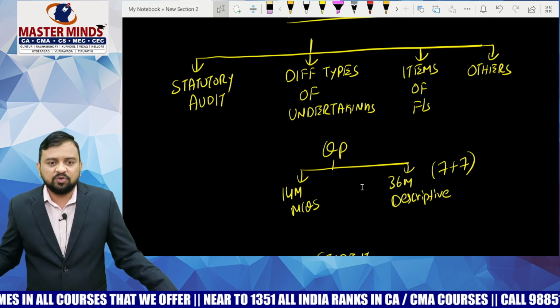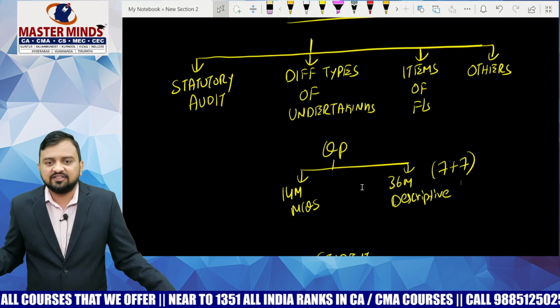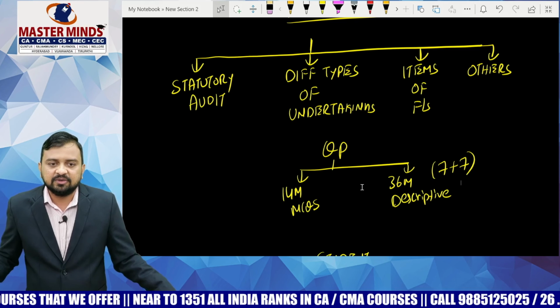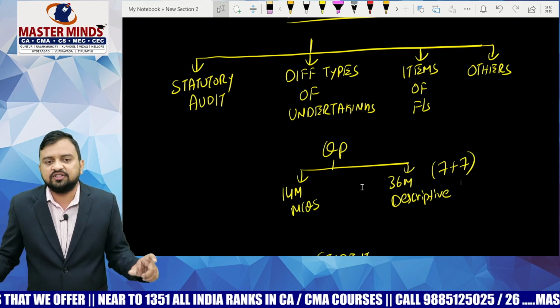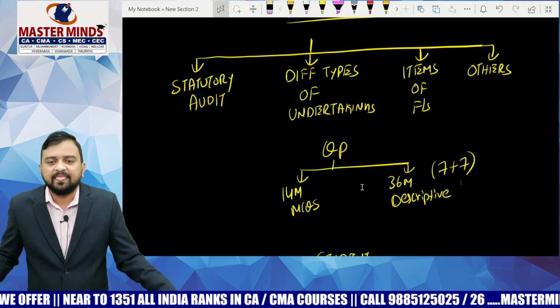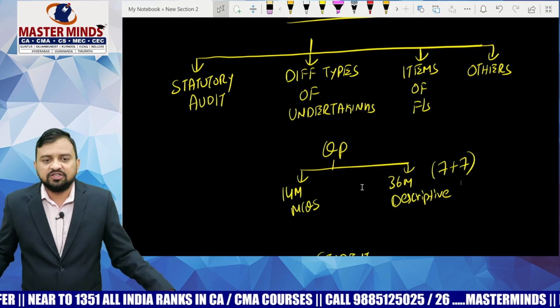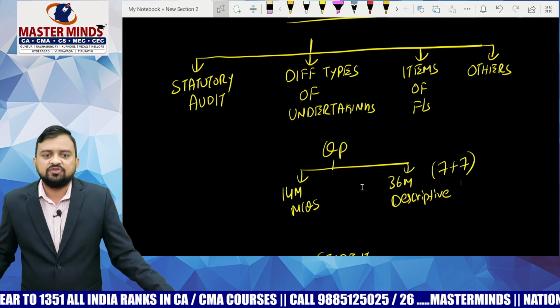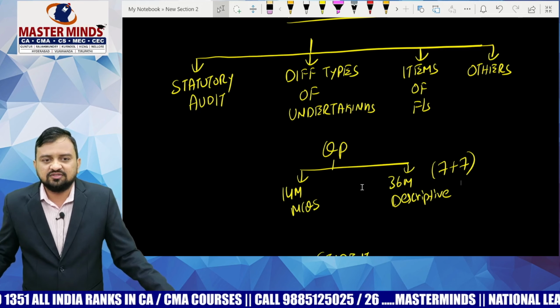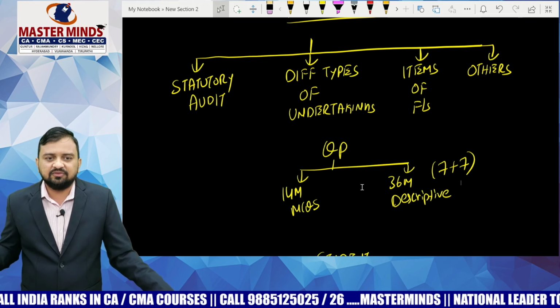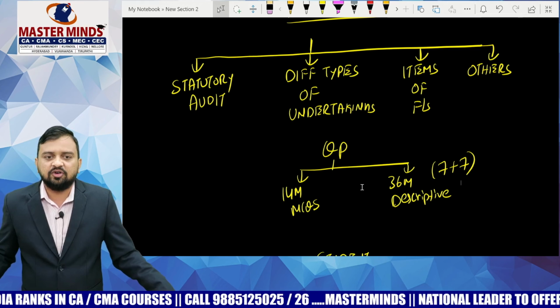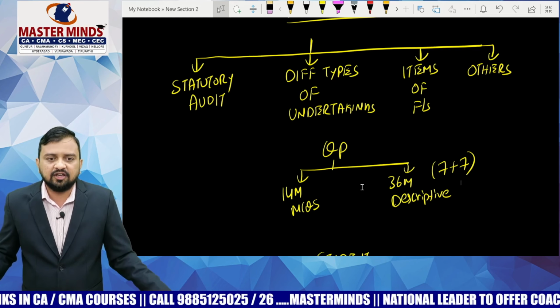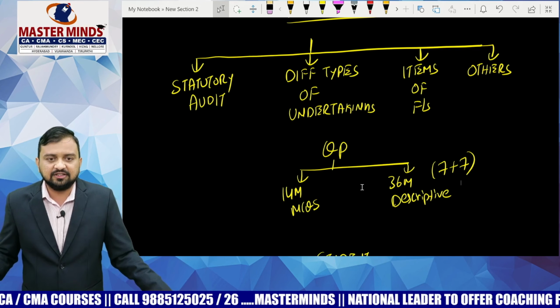I have told in class also that normally in the descriptive part there are 7 plus 7 marks questions, meaning a particular question comes for 7 marks. You are having one choice in those questions. There will be no twist in the question. Normally it comes in a straight line, something of 1 or 2 lines, not more than that. There will not be any big scenario normally in the CMA examination.